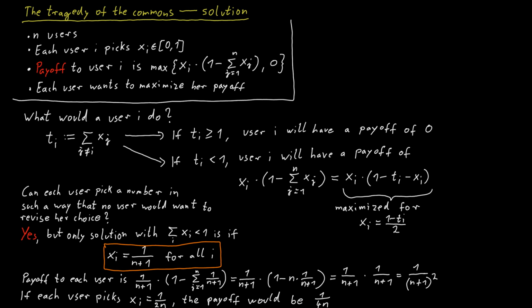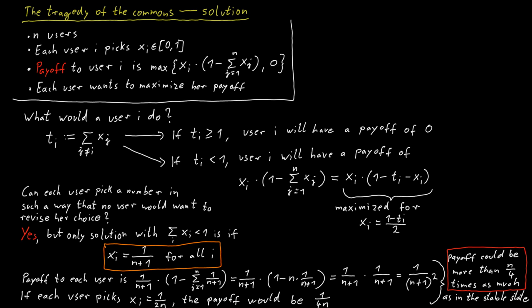So the payoff could have been larger by a factor of (n plus 1) squared divided by 4n than the payoff we've actually gotten for each user. So this is more than n over 4 times as much. If n is large, so we have many users in the system, the payoff would have been much, much greater if we had chosen this other solution, which unfortunately is unstable.